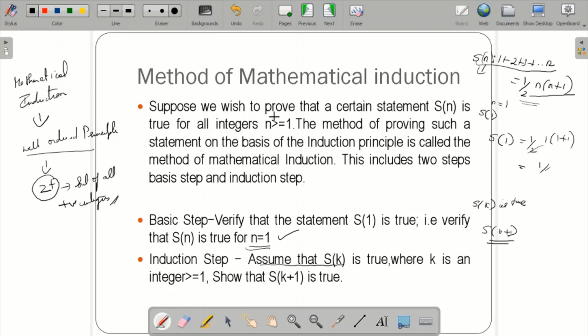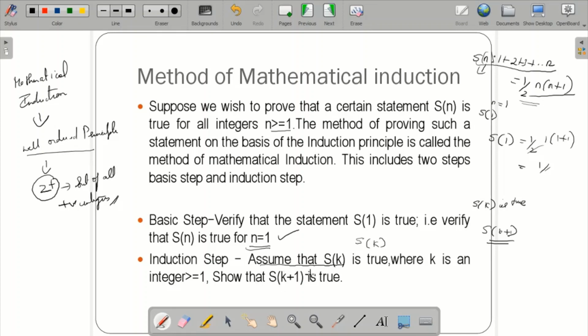Suppose we wish to prove that a certain statement S(n) is true for all integers n greater than or equal to 1. The method of proving such a statement on the basis of the induction principle is called mathematical induction. It includes the basic step and the induction step. The basic step is to verify that the statement S(n) is true for n equal to 1. Then you assume that it is true for S(k), where k is an integer greater than or equal to 1.